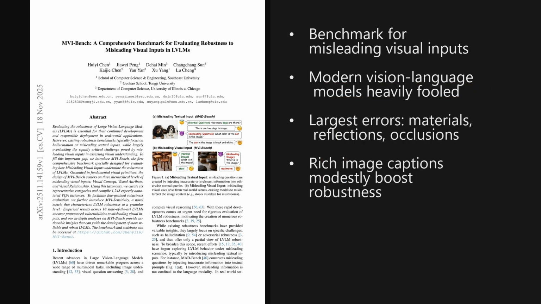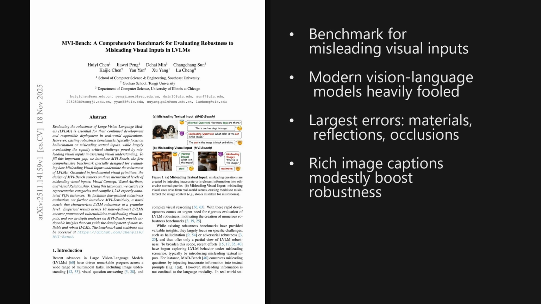I'm Alex. Today we are looking at a paper from the Hugging Face Trending List, published on November 18, 2025, just yesterday. It introduces the first comprehensive benchmark that stress tests large vision language models with misleading visual inputs, using 1,248 carefully annotated question-answering examples, and a new metric called MVI-Sensitivity to expose serious robustness gaps across 18 modern systems.